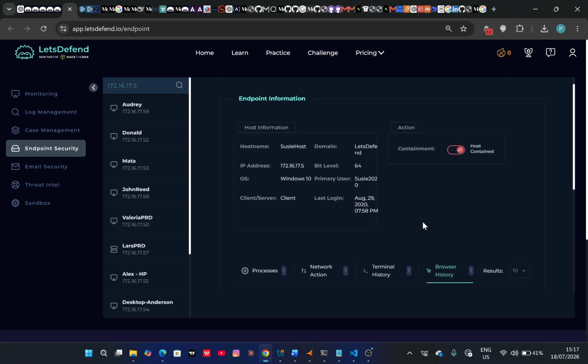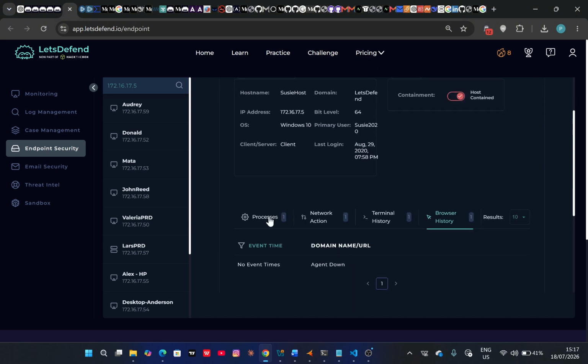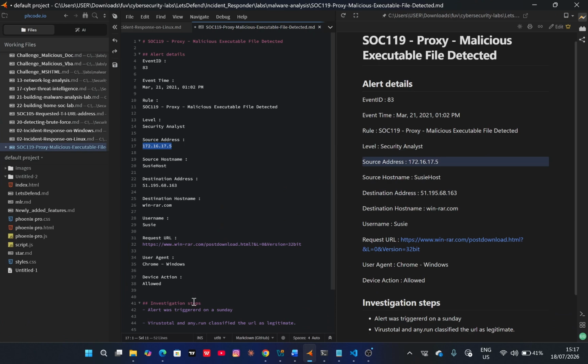Okay, so I contained this host not because of this specific investigation that I'm working on, but because of another alert that I worked on yesterday. I just found this host to be communicating with a C2 IP, right? That is why I contained this host. So this is not for this event or this alert. Basically, we're not able to get so much endpoint information, so I'm going to document that as well.